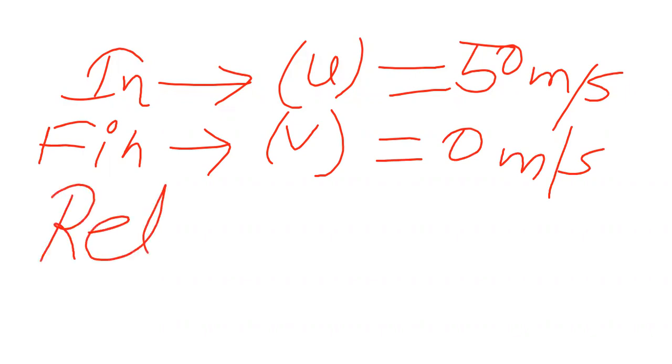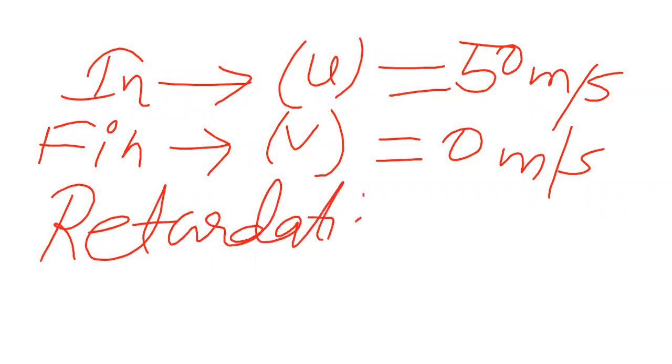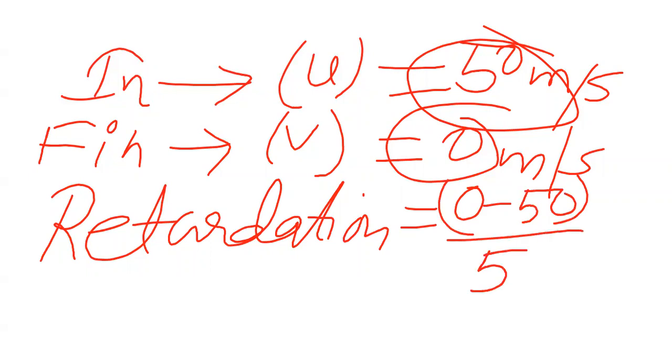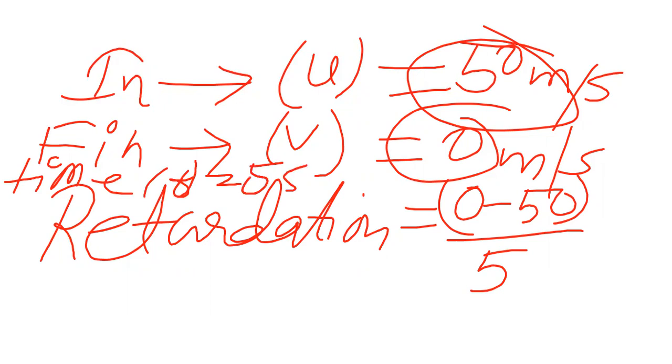Retardation is equal to v minus u by t. Final minus initial, na? 0 minus 50, minus 50, divided by 5. Acha, here I have not written the time. You will also mention time. That is t is equal to 5 seconds. Also mention that.